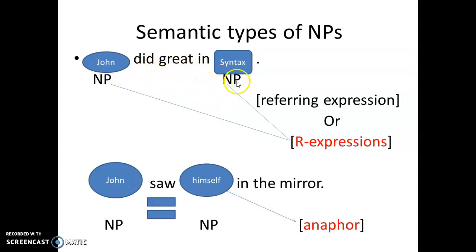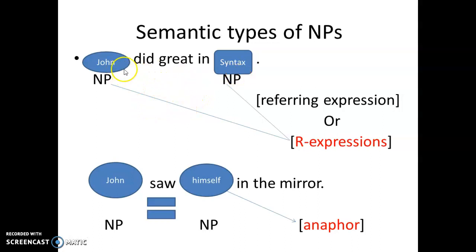So these two noun phrases refer to entities in the world, to objects in the world, and that's where they get their meaning from. That's what we call referring expressions, or R-expressions, in which the noun phrase gets its meaning by referring to entities in the world. It can be a proper noun, common noun, or pronoun, etc.